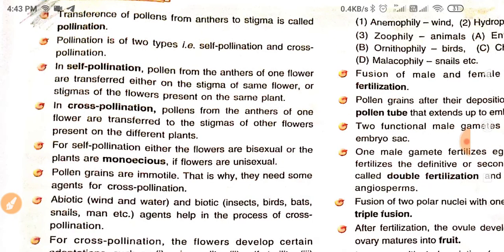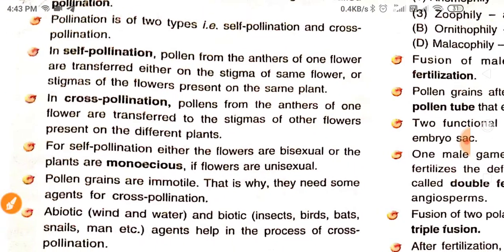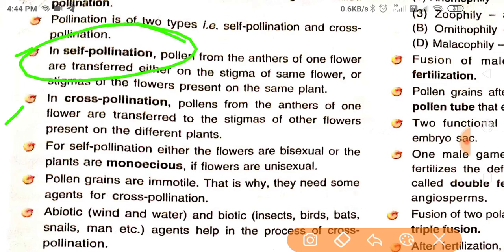In self pollination, pollen from the anthers of one flower are transferred either onto the stigma of the same flower or onto the stigmas of other flowers present on the same plant. In cross pollination, pollen from the anthers of one flower are transferred to the stigmas of other flowers present on different plants. So it is very easy to understand by their names, self and cross.